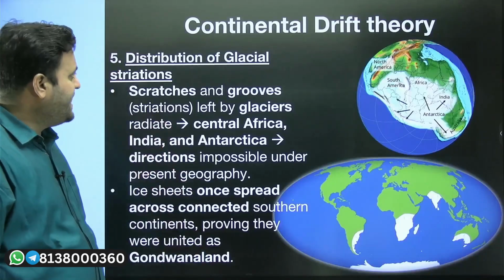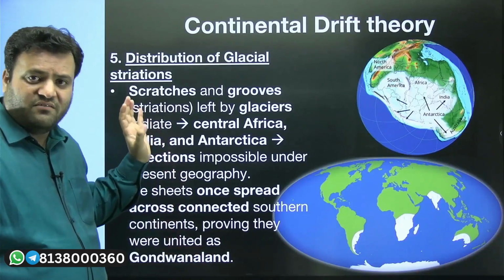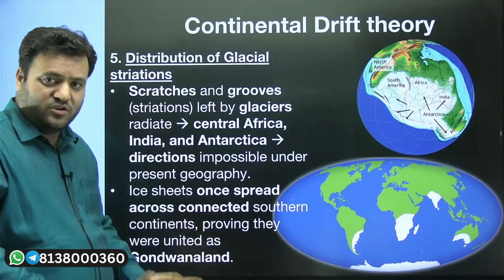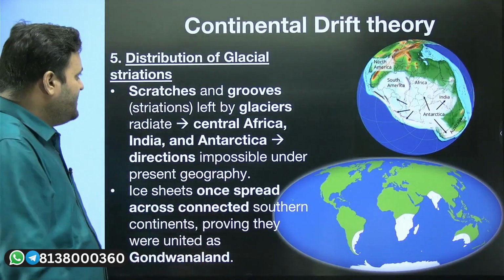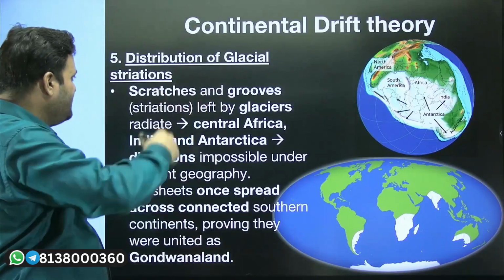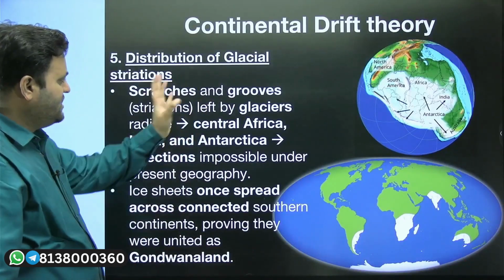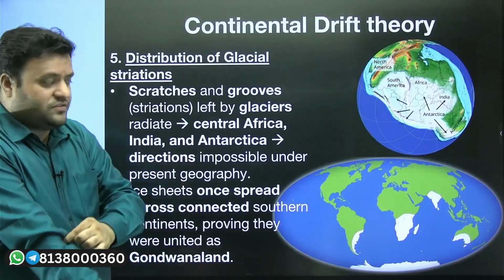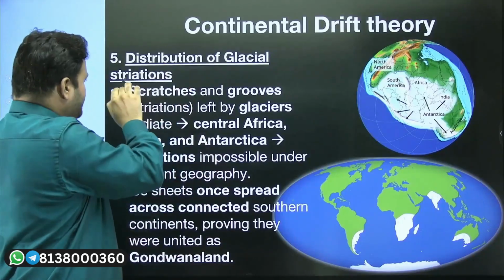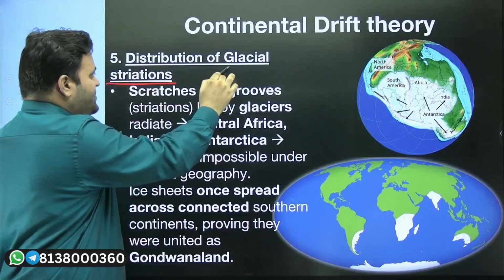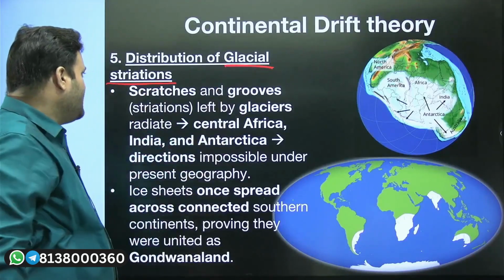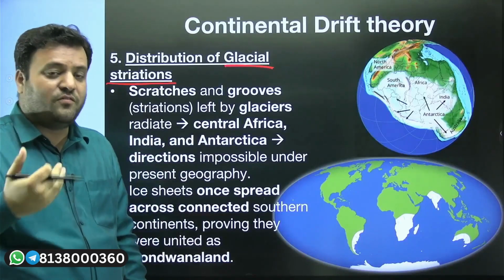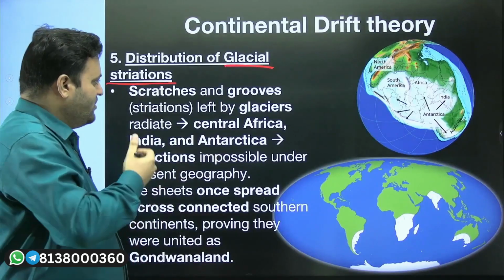Wegener cited that yes, I have one more evidence regarding the distribution of continents which we see nowadays. That is the distribution of glacial striations. With regard to glacial striation, it means we have parallel grooves which have been found on the rocks.